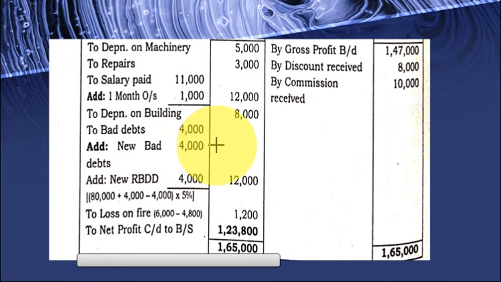Okay. Bad debts, add new RBD 4,000. So total 12,000. Then loss on fire. So 6,000 worth of goods, the insurance company is giving 4,800. I told you that the adjustment will appear in the profit and loss account. So 1,200 is a loss. Okay. And here discount received 8,000. Commission received 10,000. So total of both the sides 1,65,000 and the balancing figure 1,23,800.